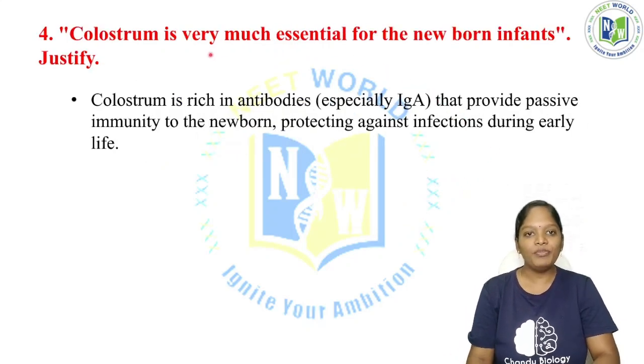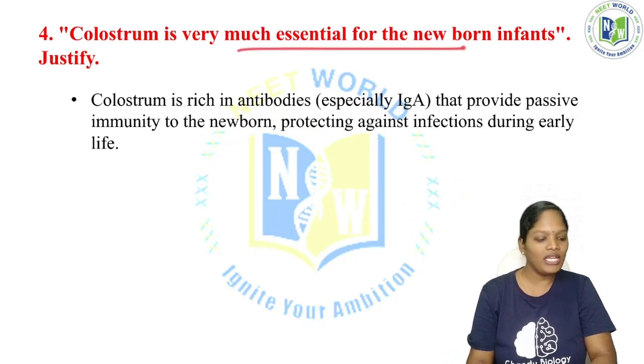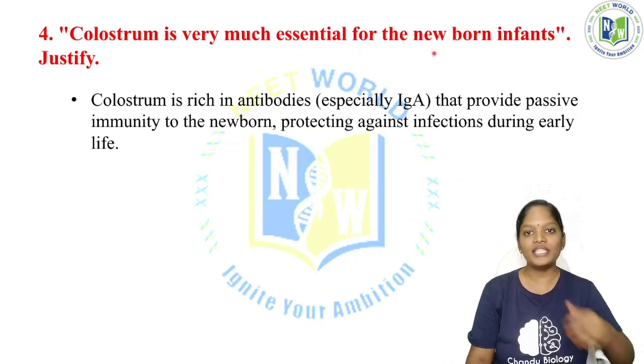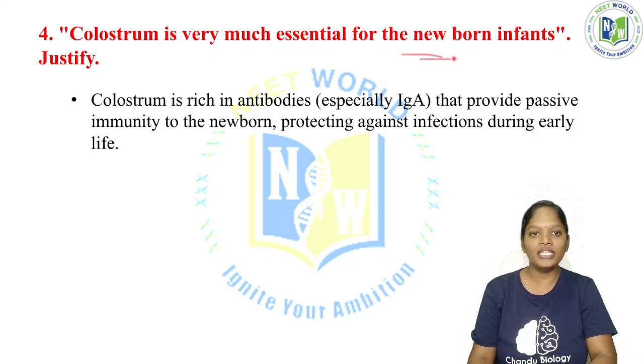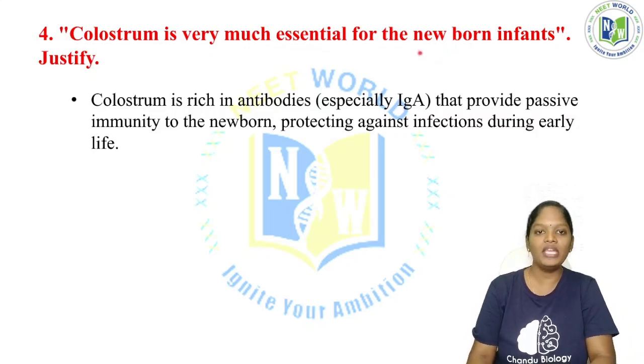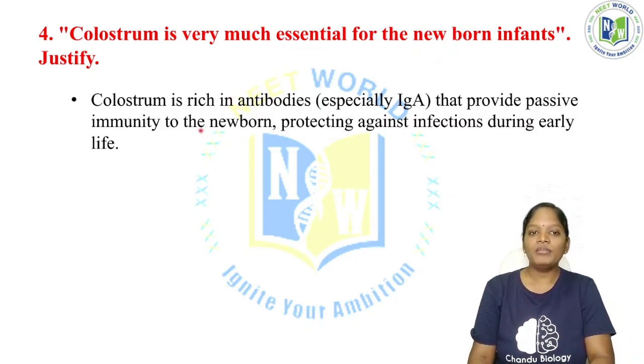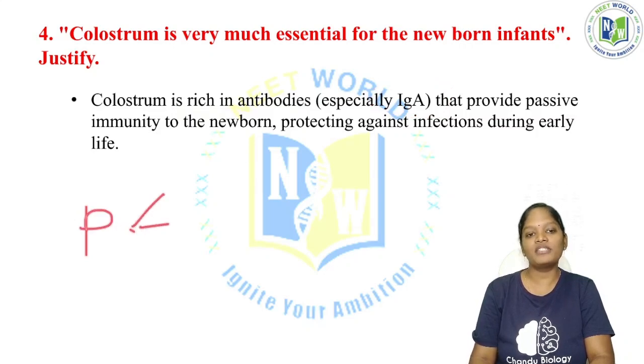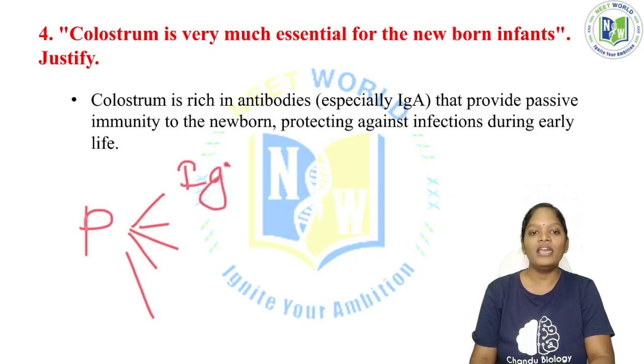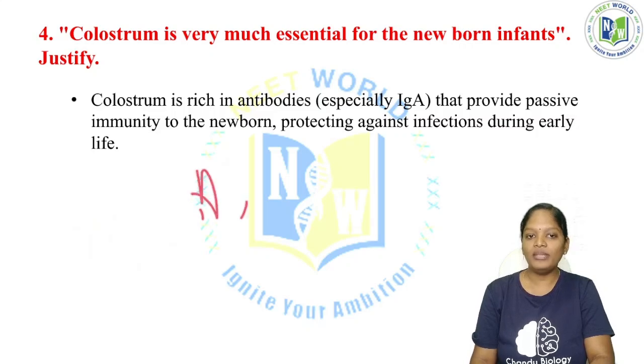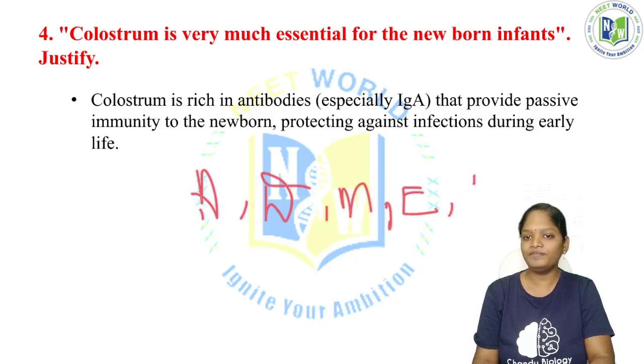Now, colostrum is very essential for newborn infants, of course, and we have to justify the statement. Colostrum is rich in antibodies. As mentioned before, plasma cells are responsible for synthesizing antibodies, also called immunoglobulins, and we have five different types: antibody A, D, M, E, and G.